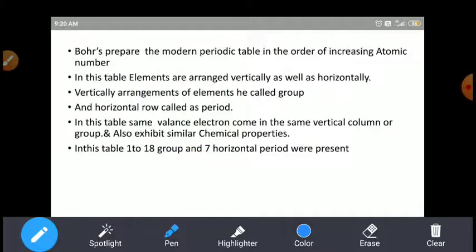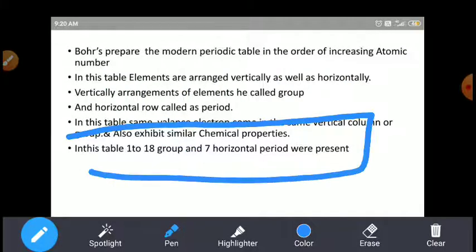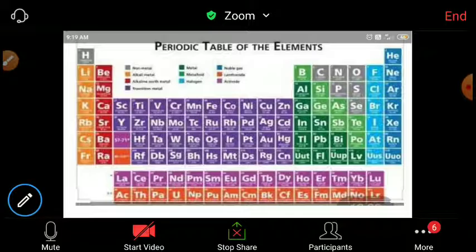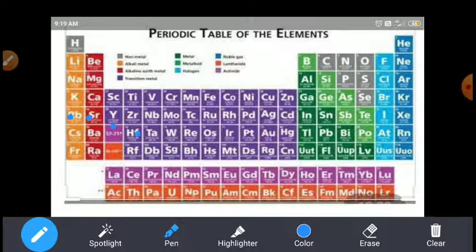So based on this he prepared 18 groups and 7 horizontal periods. So you have to look at this table, students: 1, 2, 3, up to 18. 18 groups. This is the first group and this is the last group. Now is it clear, students?